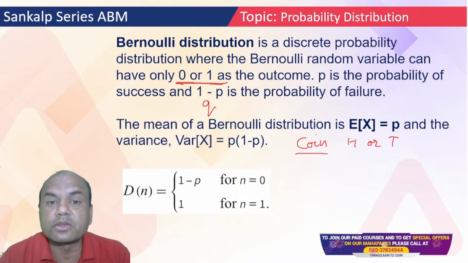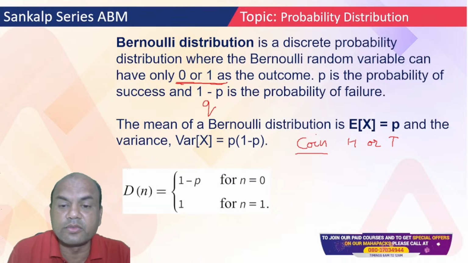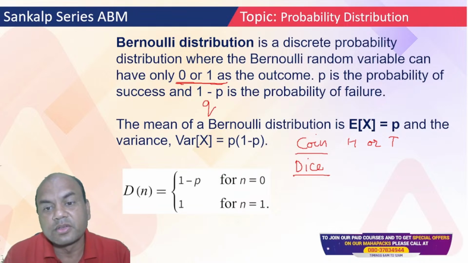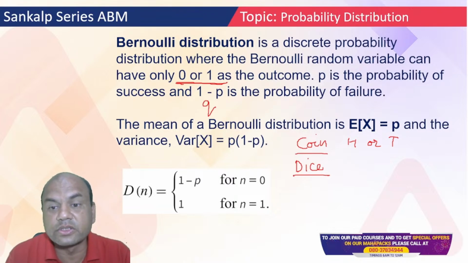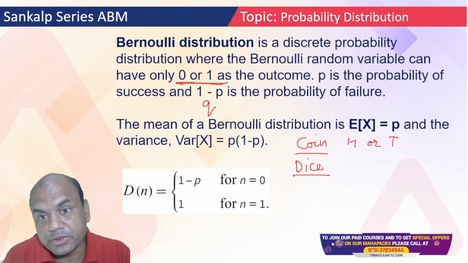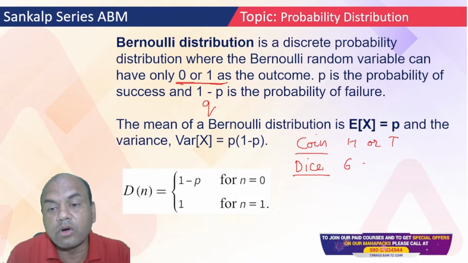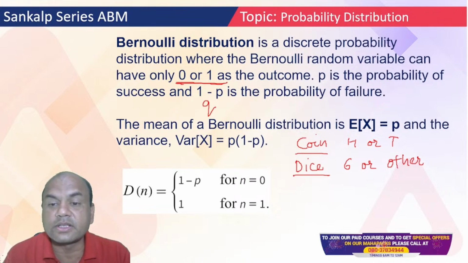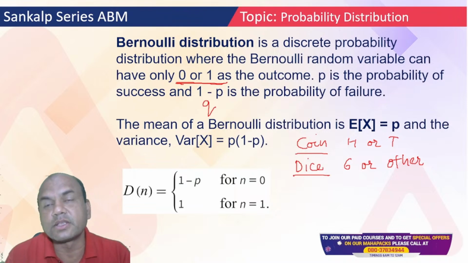Suppose I throw a dice, like the dice we played in our school time, and nowadays also in Ludo. When you throw the dice, there are 6 options: 1, 2, 3, 4, 5, 6. You'll say, how come 2? That is possible: either get 6 or other than 6. If I have to get 6 on the top or other, so it's again 2. This way these problems are framed. There can be only two answers. Remember, 0 or 1 as the outcome.